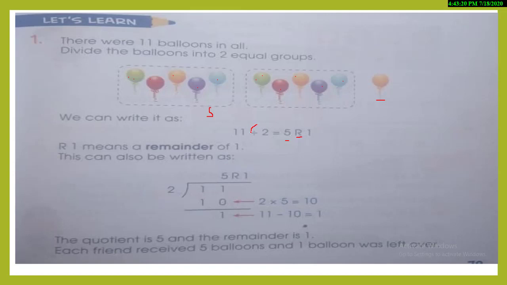So you can see that this is a division sign, or you can solve it with this sign as well. So you can start reading the 2 times table. 2 fives are 10. And when we subtract 11 minus 10, the answer is 1. See, this is easy.